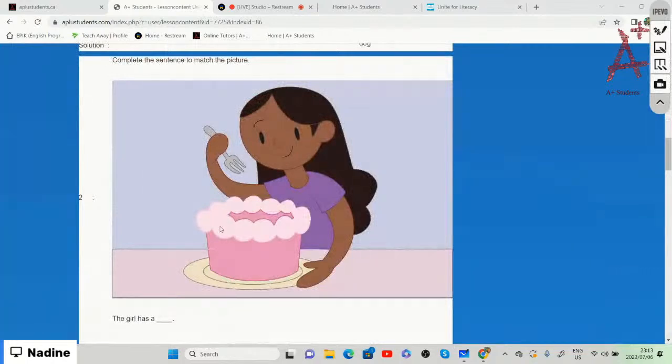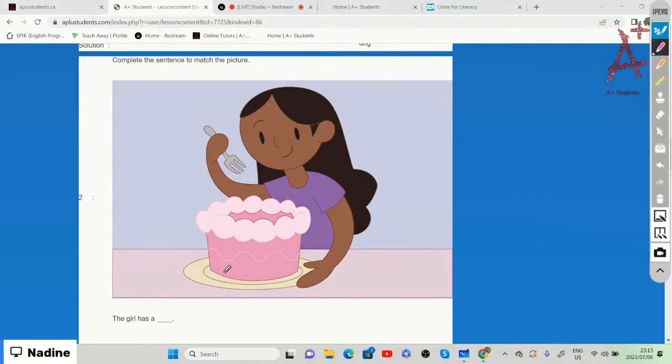All right. So if we look at the next picture, it's a little girl and she has something in front of her. And the question says, the girl has a what? What does the girl have? Maybe we say that the girl has cake.